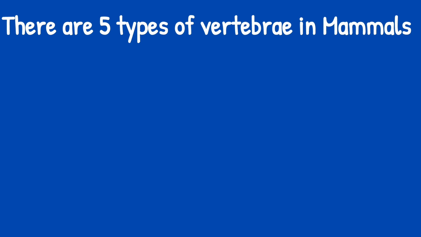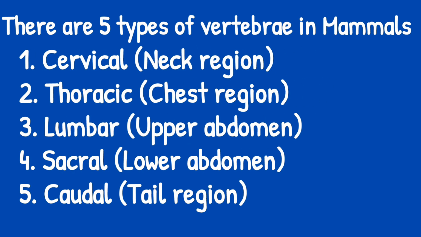We have the cervical vertebrae, the thoracic vertebrae, the lumbar vertebrae, the sacral vertebrae, and the caudal vertebrae. So the cervical is found in the neck region, the thoracic in the chest region, the lumbar in the upper abdomen, the sacral in the lower abdomen, and then the caudal in the tail region.